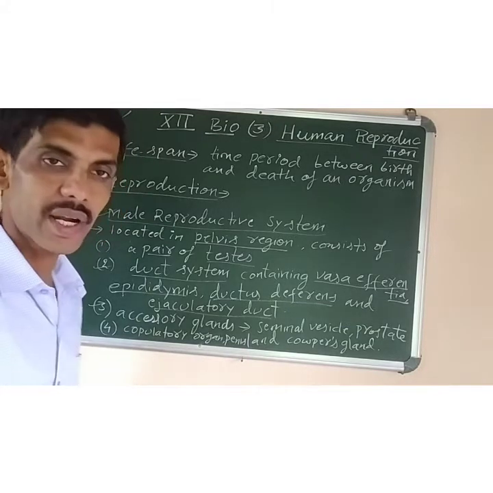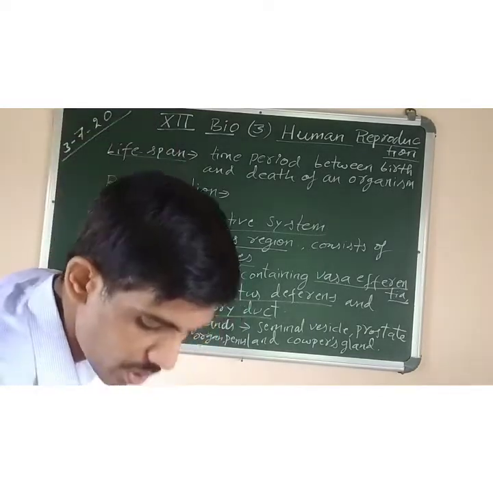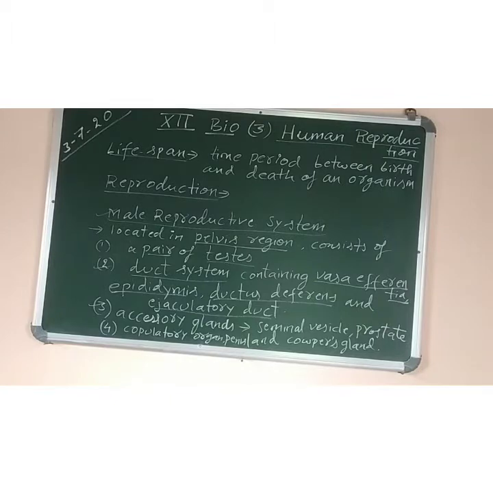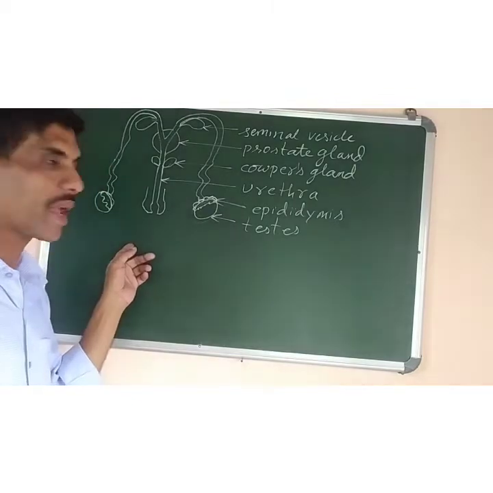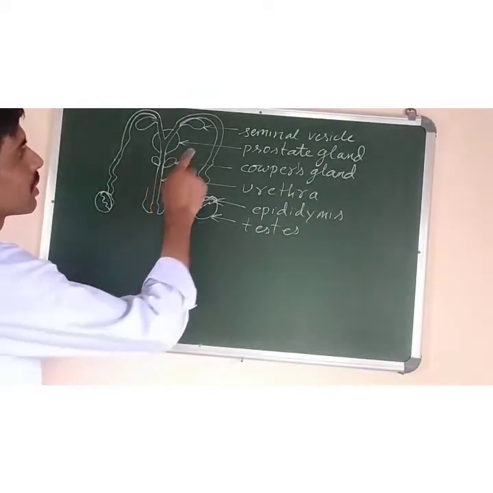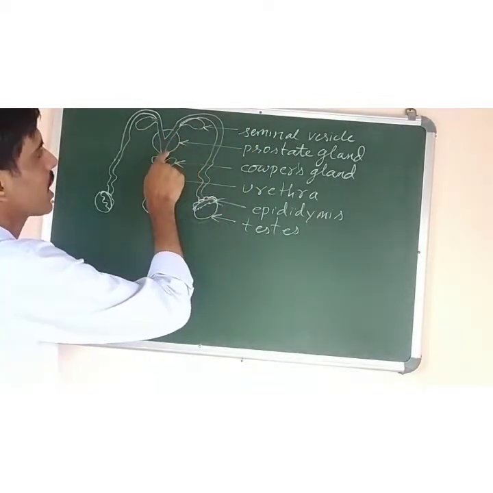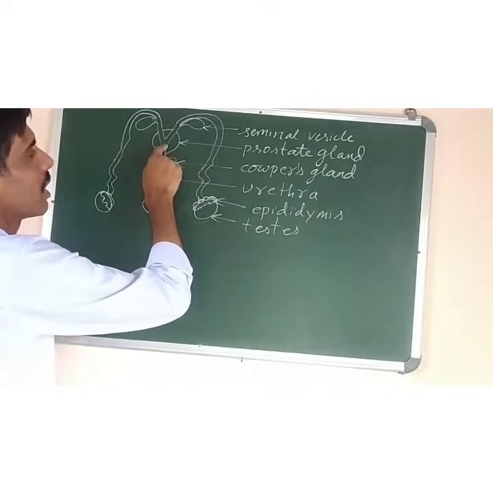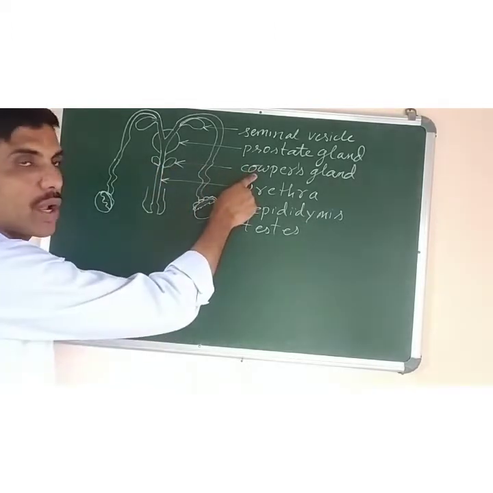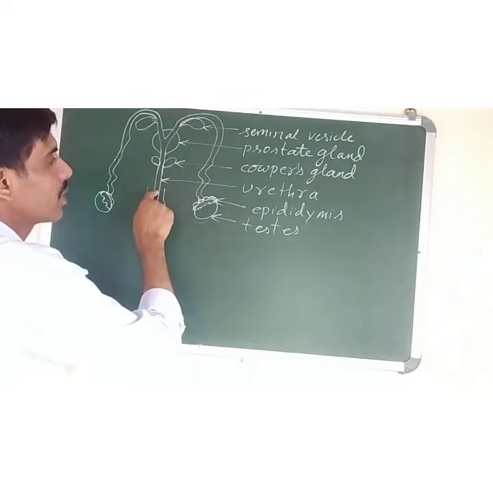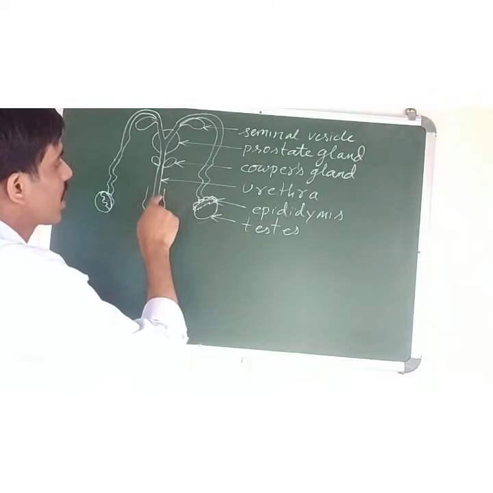Okay. Now next we will study, along with the diagram, the different parts of the male reproductive system. Now look at the diagram which is given. It is the diagram of the reproductive system of the male in the front view. You can see that this one is the seminal vesicle, located on either side. Then we have the prostate gland, which is surrounding the urethra. Then we have these two glands, called Cowper's glands or bulbourethral glands. Then we have the urethra, through which the urine and the semen are discharged, and it is covered by the male copulatory organ, that is the penis.